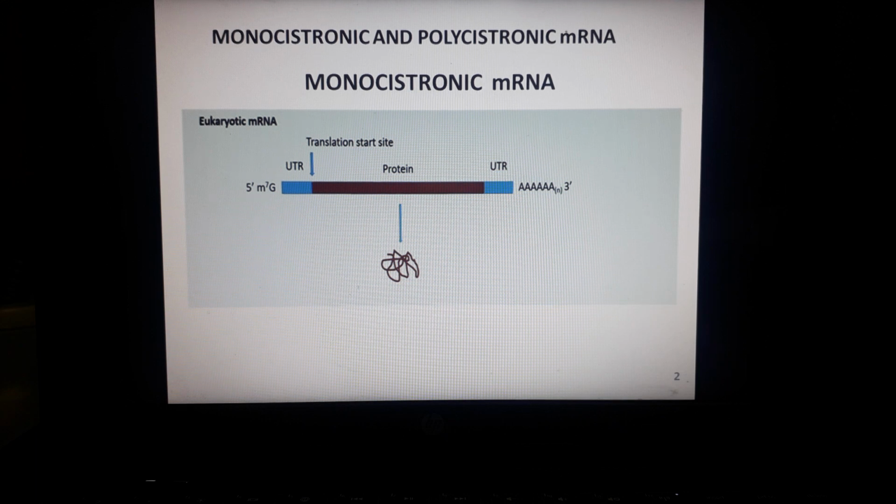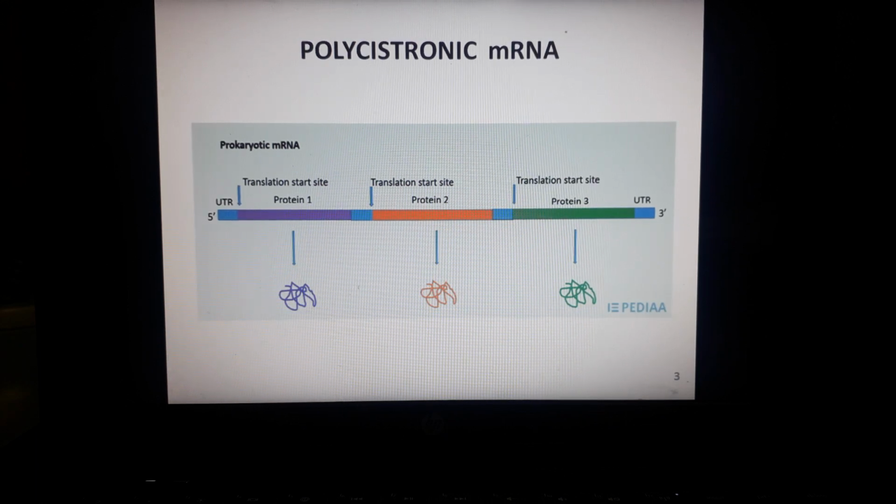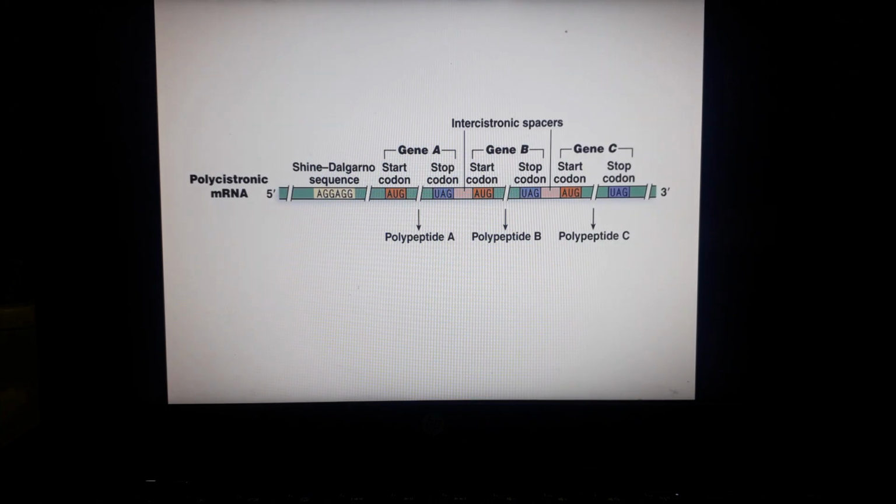Now let's discuss polycistronic messenger RNA. Polycistronic messenger RNA is the characteristic of bacteria and the chloroplast messenger RNA, and polycistronic means that the messenger RNA encodes several proteins. We will discuss its structure in detail in the next slide. So here you can see the structure of polycistronic messenger RNA.